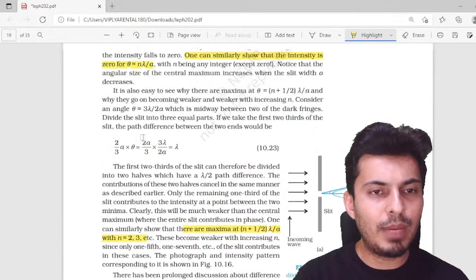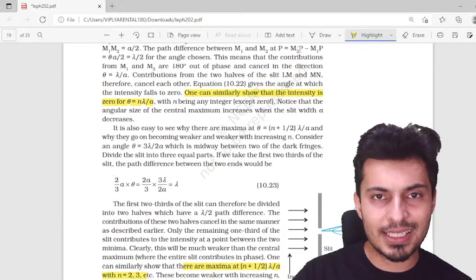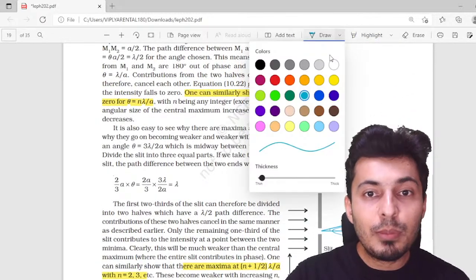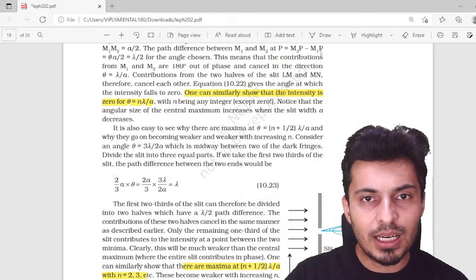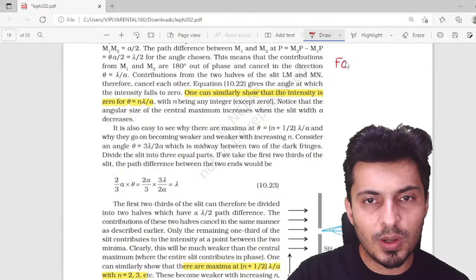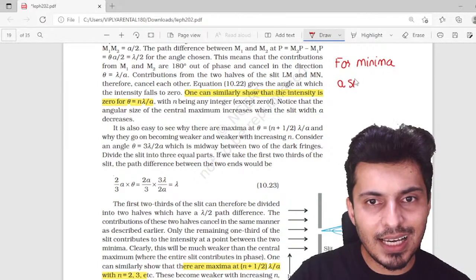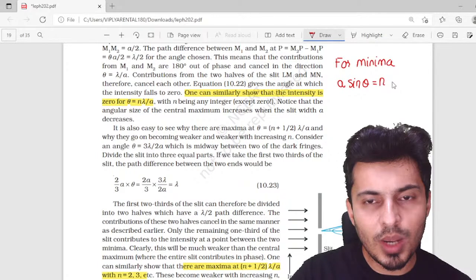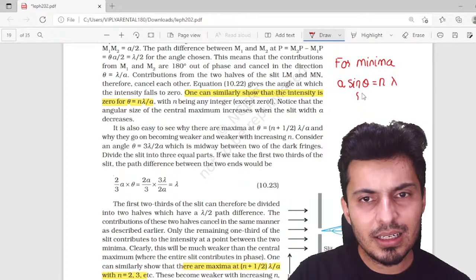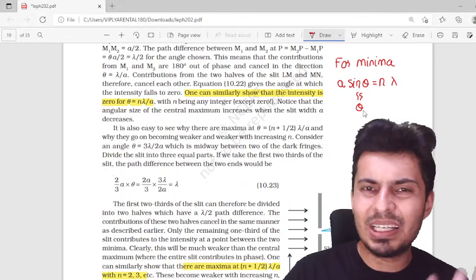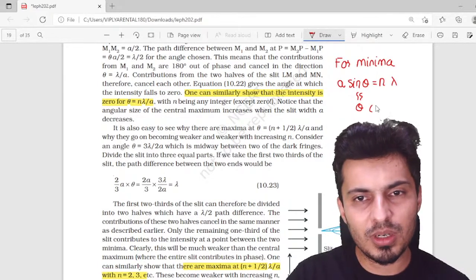Now, the better way of representing all of this is for the minima. For minima, you're going to use a sine theta is equal to n lambda. This is the formula you're going to use, and sine theta can be approximately equal to theta for small angles. This is only for small angles.